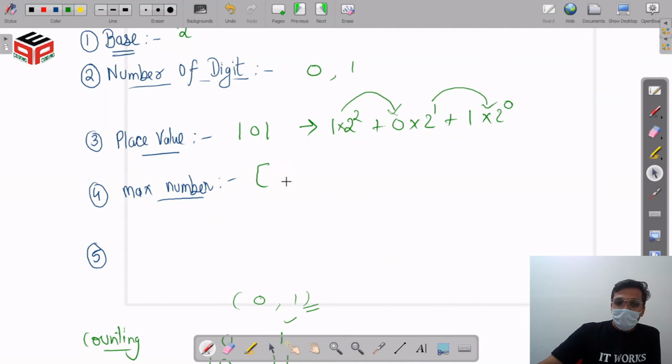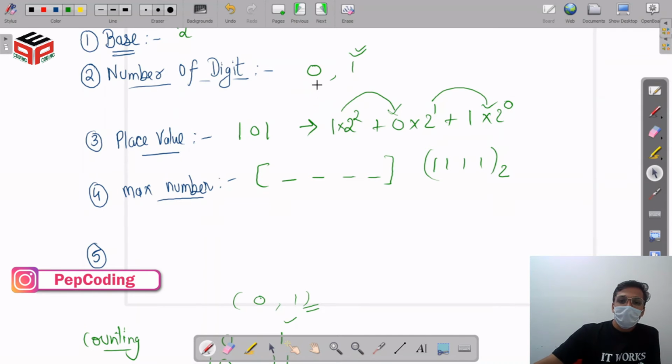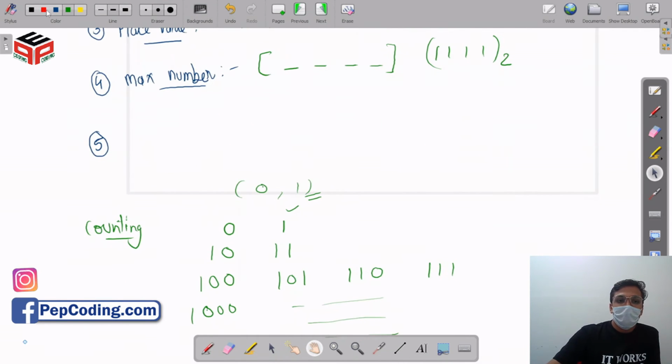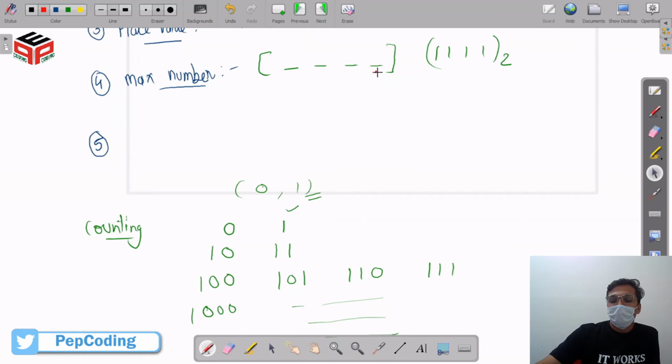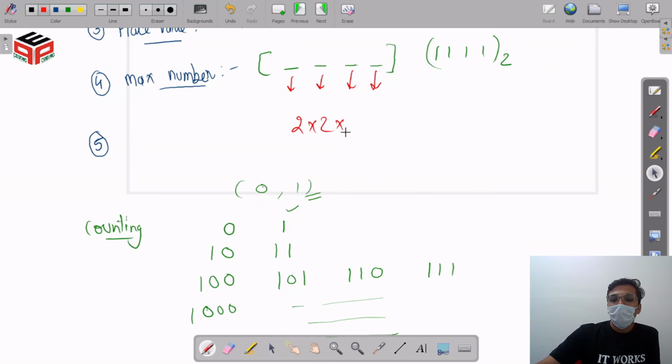So now let's see the 4-digit number that is maximum that can be formed here. We have to write the maximum number that can be formed. So the maximum number that can be formed for 4 digits is going to be 1111 in base 2. Now the maximum count of distinct numbers that can be formed using 4 digits is going to be 2 into 2 into 2 into 2, because each place has two choices. So the maximum possible count is going to be 2 raised to the power 4. So that is all about the binary number system.